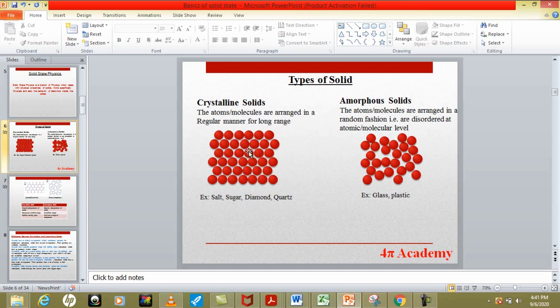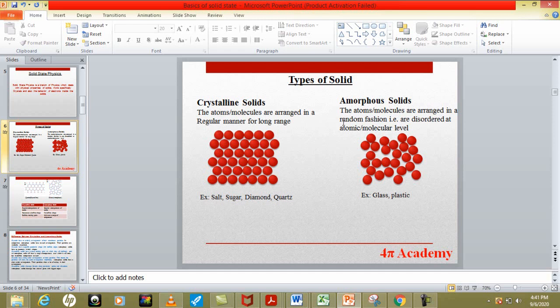You can see in this image a repeated pattern of atom arrangement. Suppose you pick any one atom; the surrounding of this atom is similar to the surrounding of any other atom, so the whole arrangement of atoms is in a regular manner. These are crystalline solids, and salt, sugar, diamond and quartz are examples of crystalline solids.